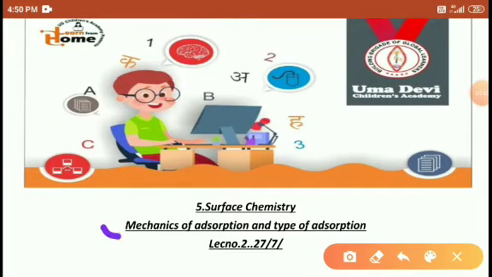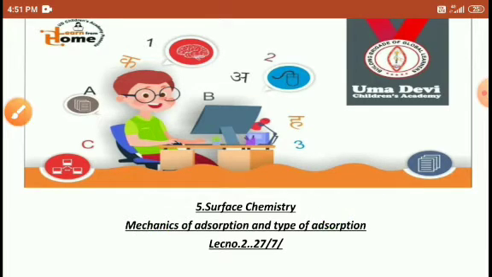Students, today we are discussing the topic: mechanism of adsorption and types of adsorption. In this mechanism we will discuss why adsorption occurs and how it occurs. We will also discuss the types of adsorption and the reasons behind them. All these things are today's topics. Yes, students.